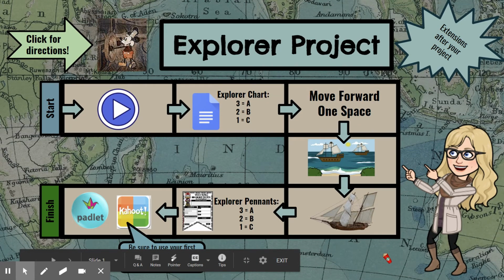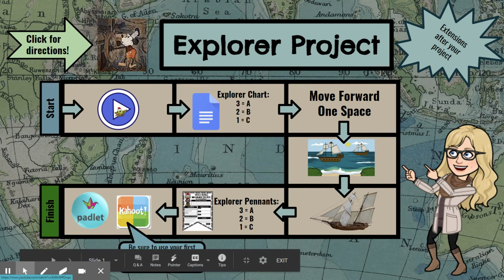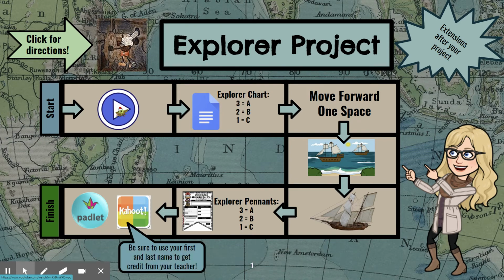Fourth graders, we're going to continue our research on explorers that came to California in search of riches and new sea routes. And we are going to start with a video. You're going to be clicking on the arrow that will take you to a video to watch about explorers. When you're done watching that video, click on your Google Doc and go to your explorer chart.